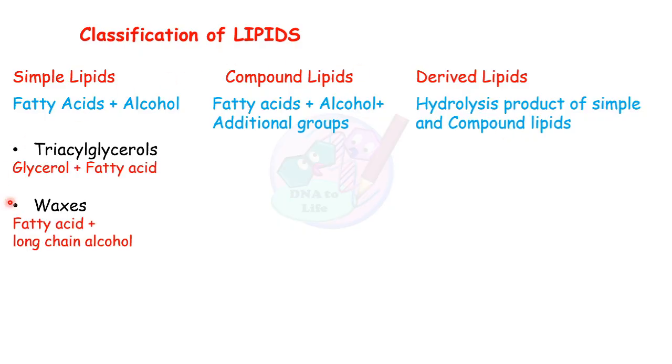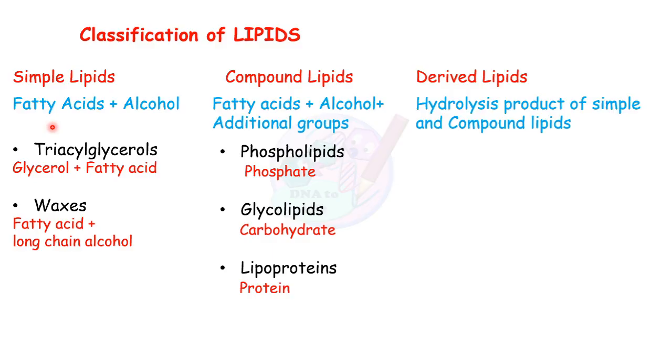An example of simple lipids is triacylglycerol. Triacylglycerols are composed of glycerol and fatty acid. So glycerol is the alcohol here, and fatty acid is present. Next example are waxes. Waxes are also simple lipids. They are also made up of fatty acid chains and they have a long chain alcohol. So the difference between triacylglycerol and waxes is that in triacylglycerol we have glycerol as the alcohol, and in waxes they have a different alcohol which is very long. Glycerol is a very small alcohol with only 3 carbon atoms.